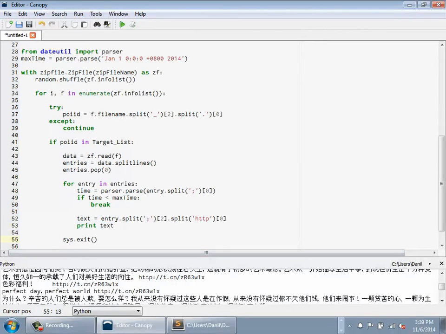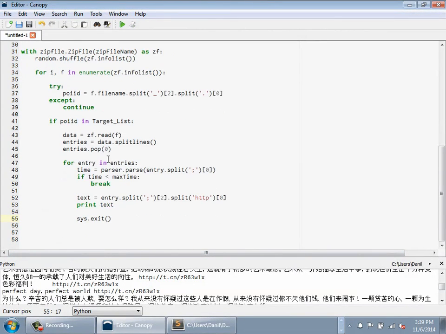The next thing I want to show is I'm going to move this exit into this loop, and we're just going to work with one of these comments. I'm going to show you how we can start breaking up that text into a bunch of characters. Okay, and this is the first part of this natural language processing application.